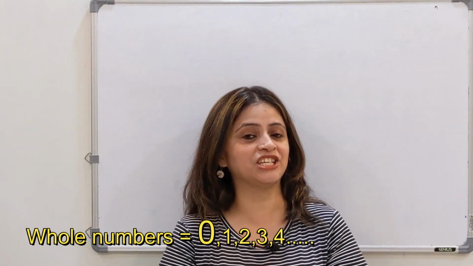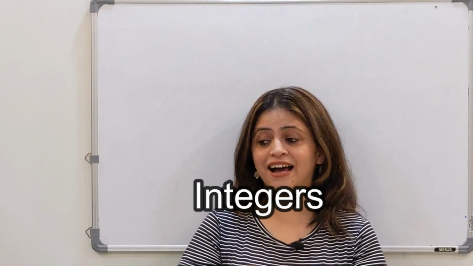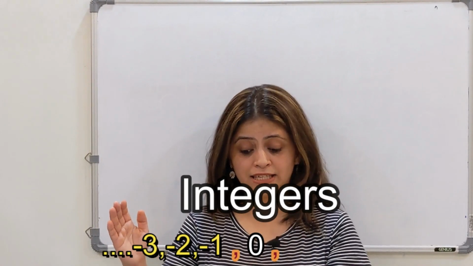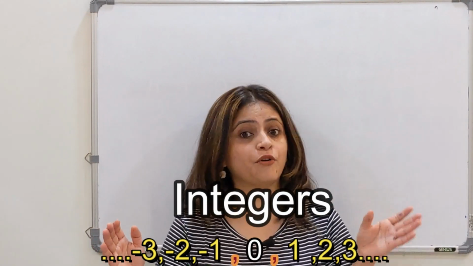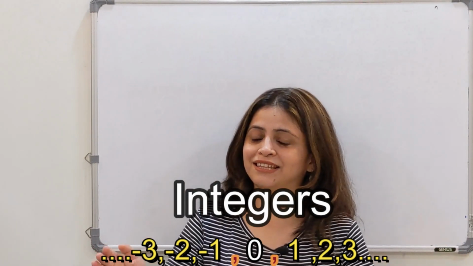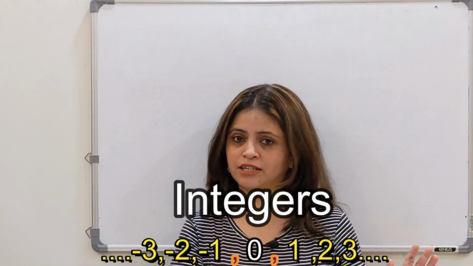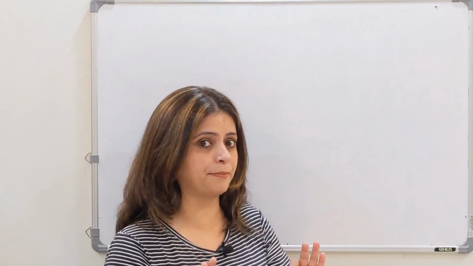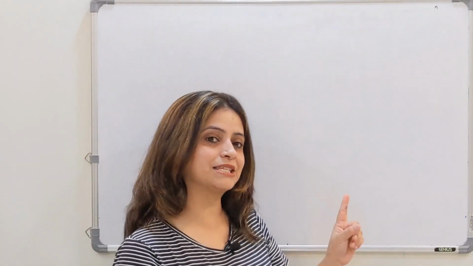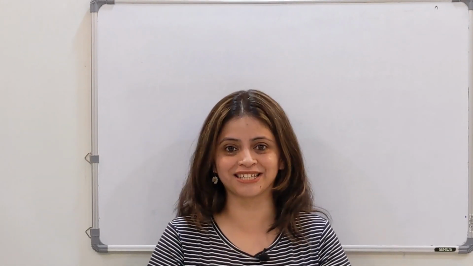Now comes integers. So integers are negative numbers, 0 and all the positive or the natural numbers together form integers. So the concept of all the three terms is clear. Now before starting with the questions, let's discuss a simple mind map, and remember this mind map will be very helpful in solving true or false kind questions.